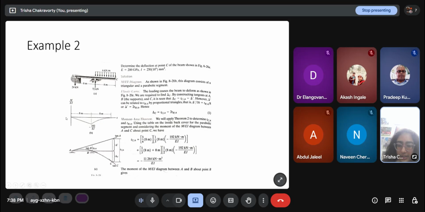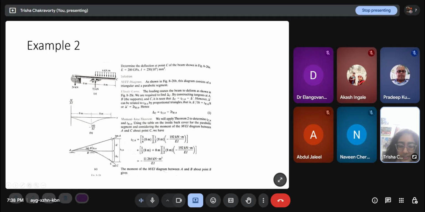It is a parabola. Now this is a straight line, and this is the linear part, and this is a parabola part because it has a uniformly distributed load. So the diagram consists of a triangular and a parabolic segment. The loading causes the beam to deform as shown here. We are required to find delta C by constructing tangents at A, B and C. We see that delta C is TCA minus delta dash. This is delta dash here.